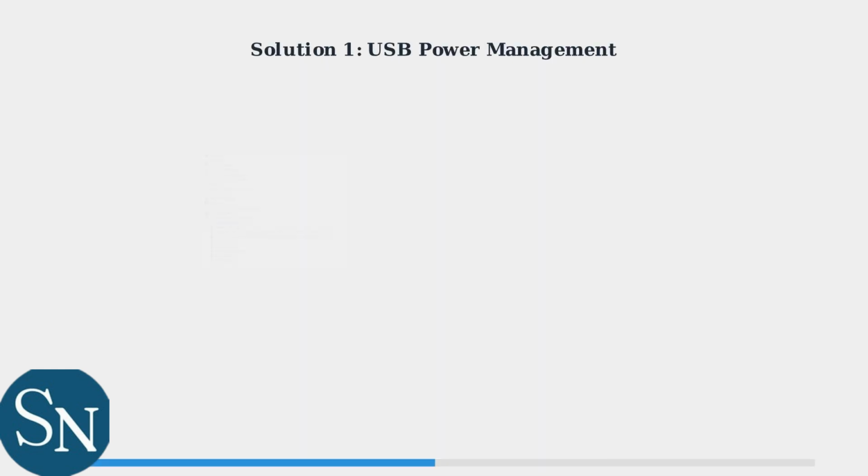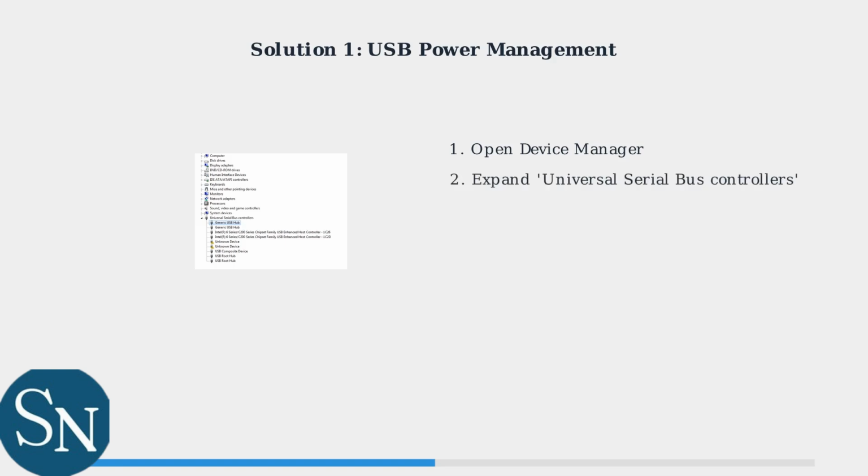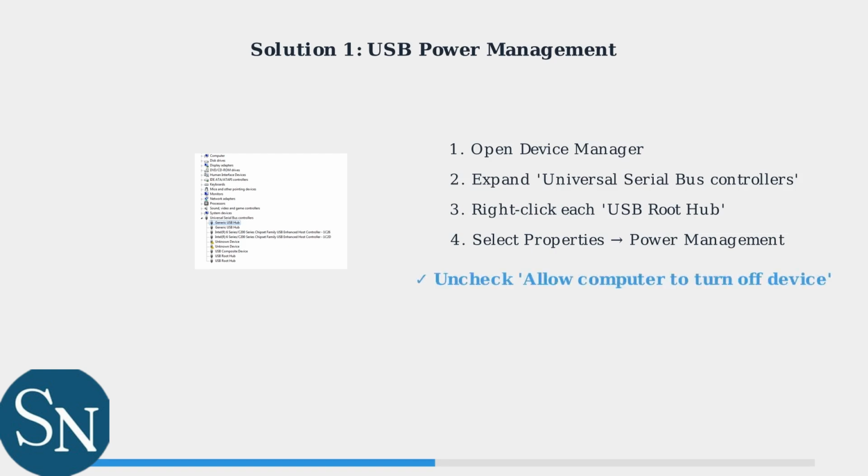The first and most effective solution is configuring USB power management. This resolves about 85% of QuadCast cutting issues. Open Device Manager and expand Universal Serial Bus Controllers. Right-click each USB root hub, go to Properties, then the Power Management tab. Uncheck "Allow the computer to turn off this device to save power" for all USB hubs. This prevents Windows from cutting power to your microphone.